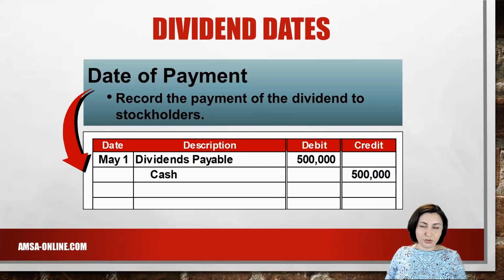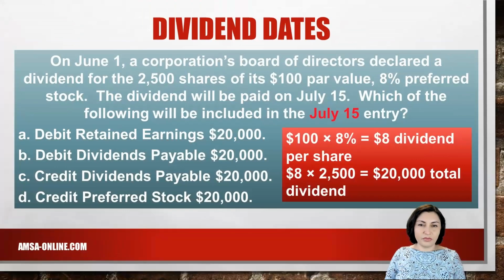Let's look at the entry for May 1st to record the payment of the dividend. On May 1st, the payment date, Matrix would debit dividends payable and credit cash for the $500,000 dividends. We debit dividends payable as liabilities are decreased by debit and credit cash as assets are decreased by credit. Let's look at one more example.